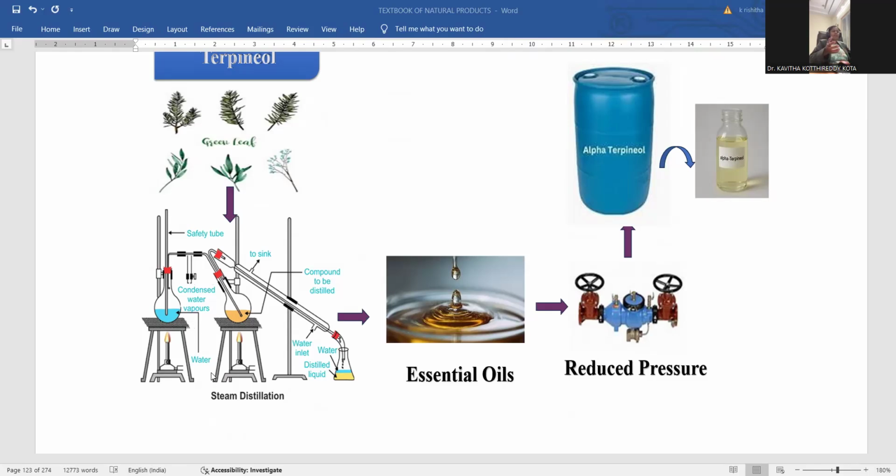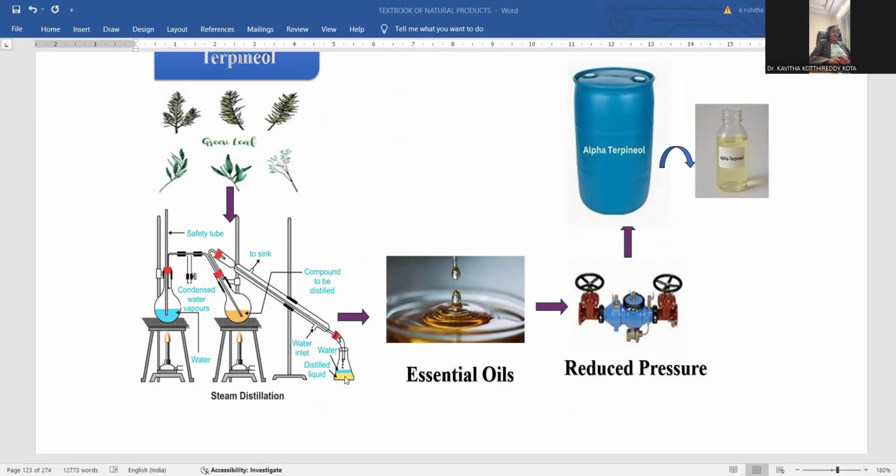A high percentage of yield you can achieve by means of this water circulation. A condenser equipped with water circulation is the mandatory thing you need to have, right? A safety tube is also indicated there, and that is connected with the inner chamber where the steam distillation chamber will be. Again, heating is required there. From the first container, that mixture will enter the second container. Later on, again, here we have a condenser which is circulated with distilled water, with a water inlet and outlet. So continuous water circulation is able to avoid the evaporation of the compound alpha terpineol.